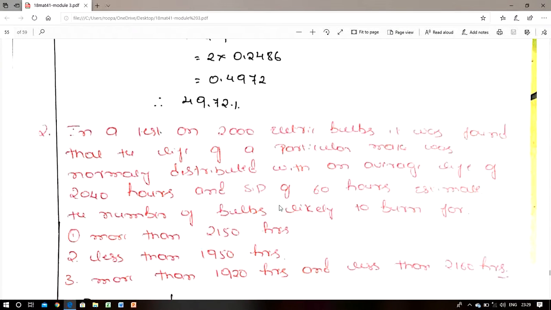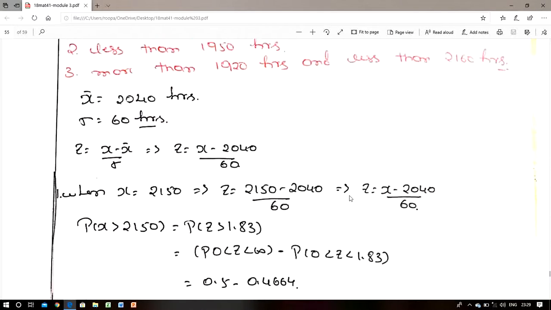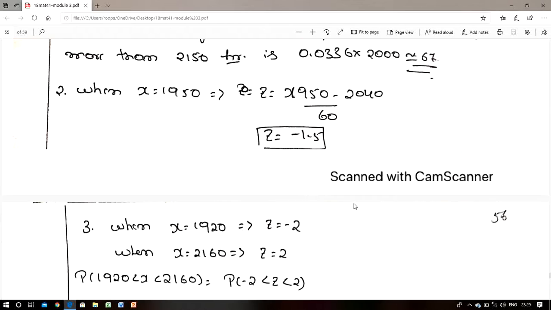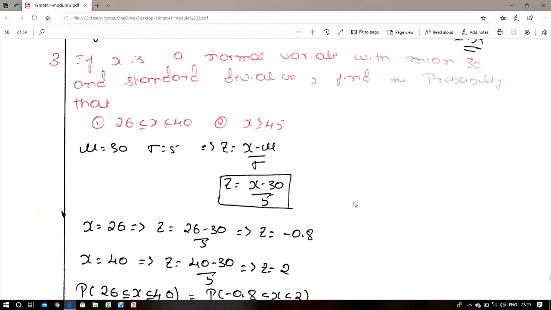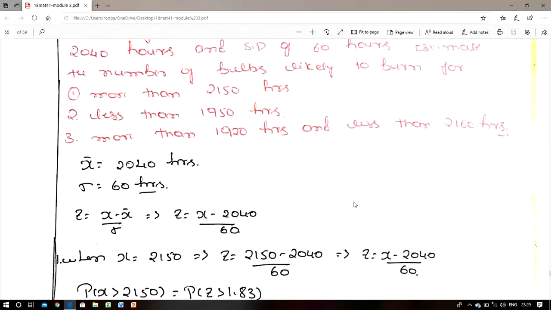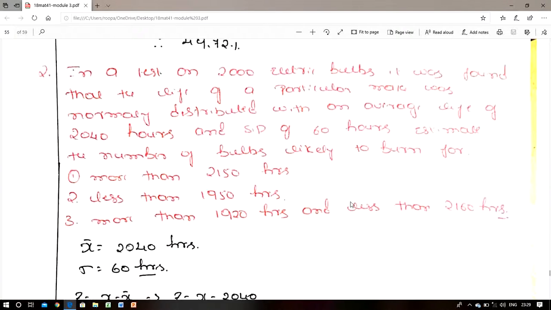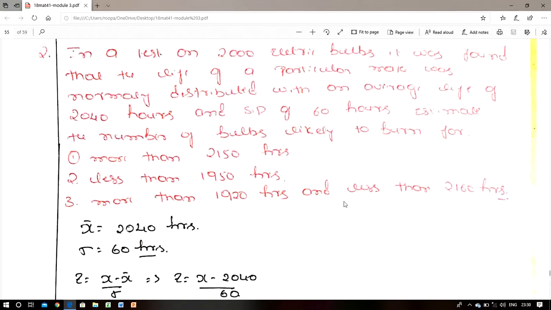Same type, you have to solve another problem by using normal distribution. So now take another problem to explain how to use this normal distribution. In a test on 2000 electric bulbs, it was found that the life of a particular make was normally distributed with an average life of 2040 hours and standard deviation of 60 hours.